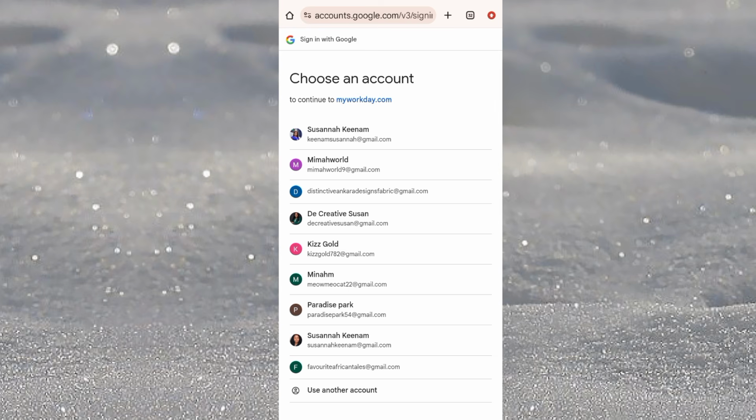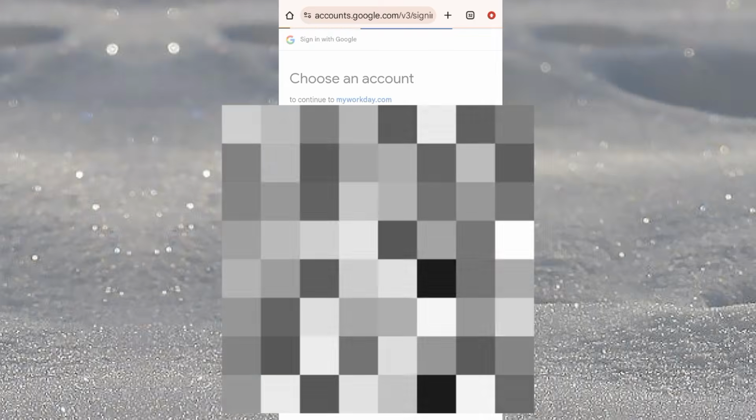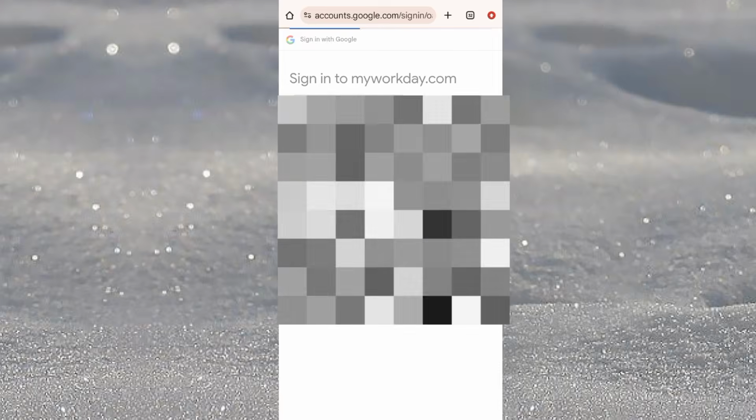So after I've clicked on sign in with Google, I'm going to choose a Google account I want to sign in with. Click on continue.